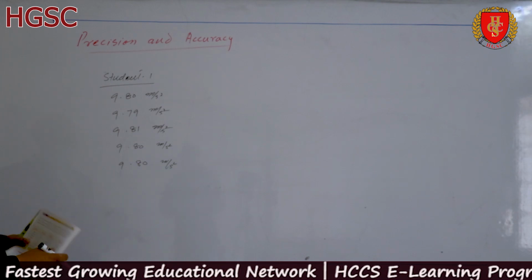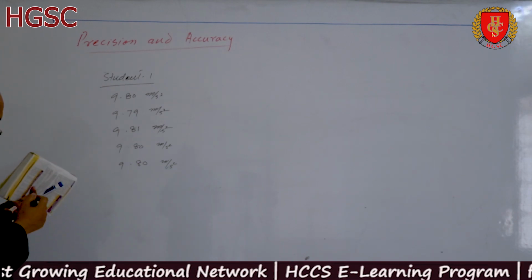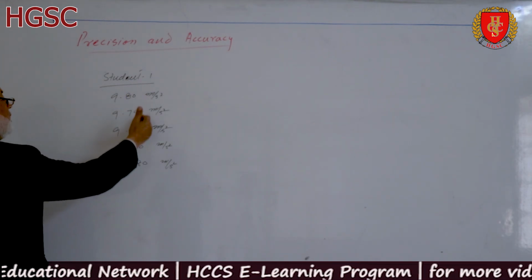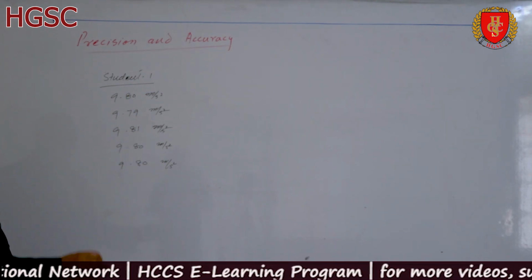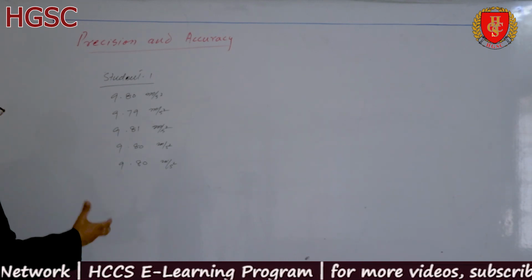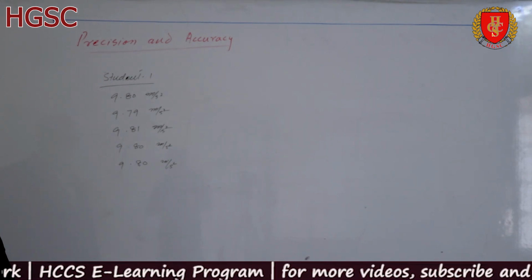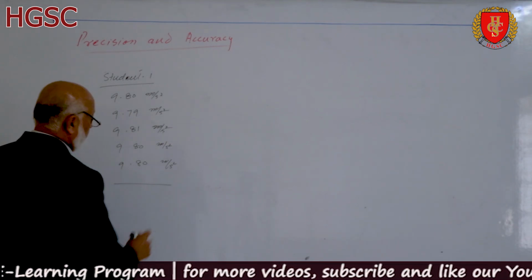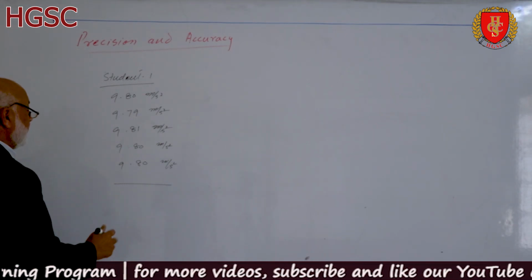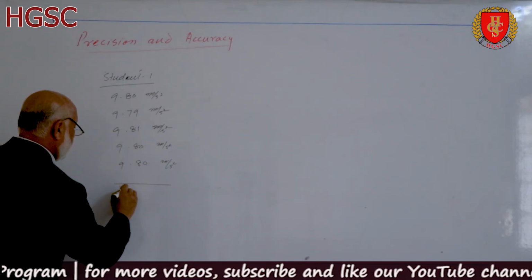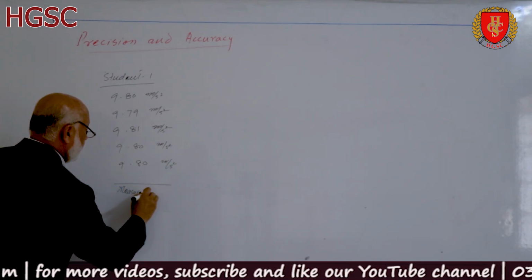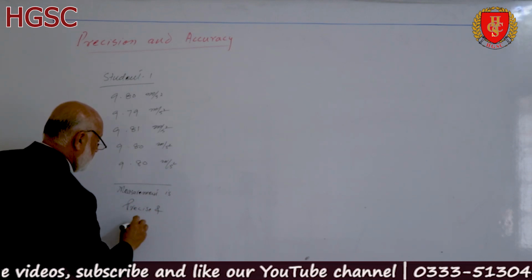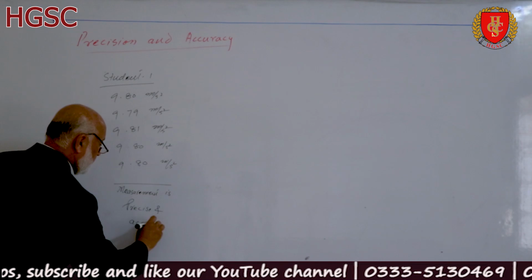Actual value of g is 9.8, and the measurements made by student number 1 are very close to each other and very close to the standard value of g which we take. So this measurement made by student number 1 is precise and accurate.